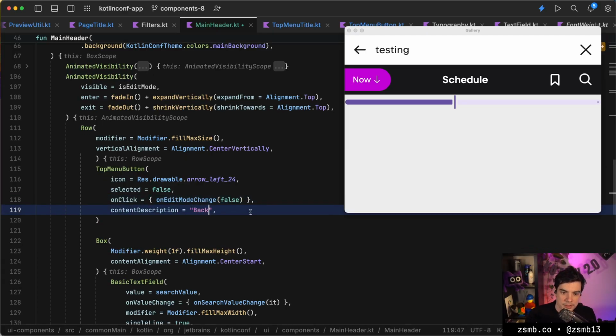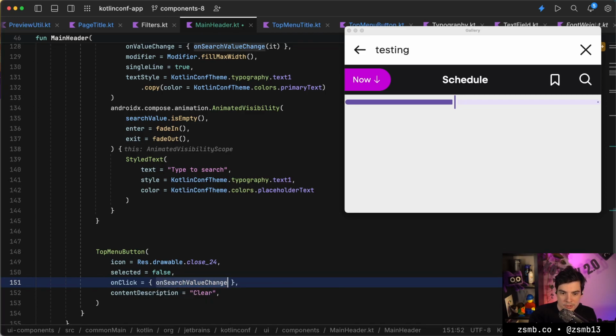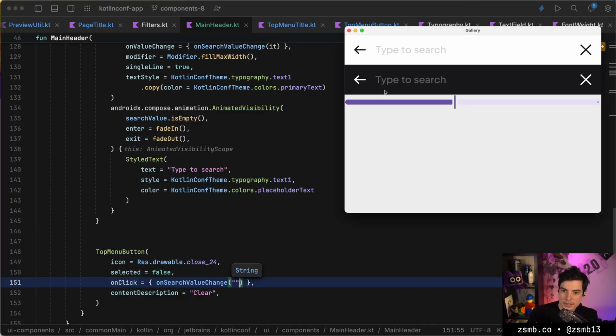This should also have a content description. And this should probably be a clear input button, right? So this should do an on search value change to empty. And if we hot reload that, then we can try typing in hello, and the back button will take us out of there, and we can go back in there with the search button, and the X will clear the input. That's beautiful. That button works, that button works.